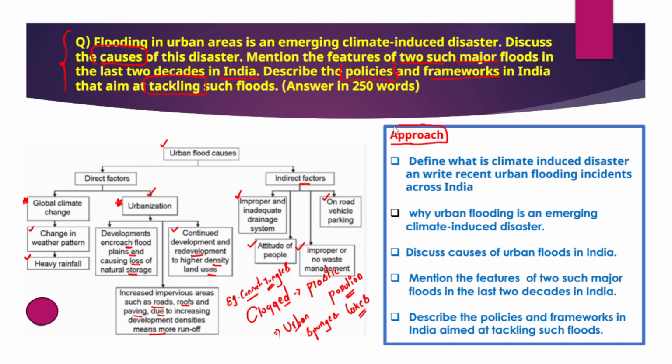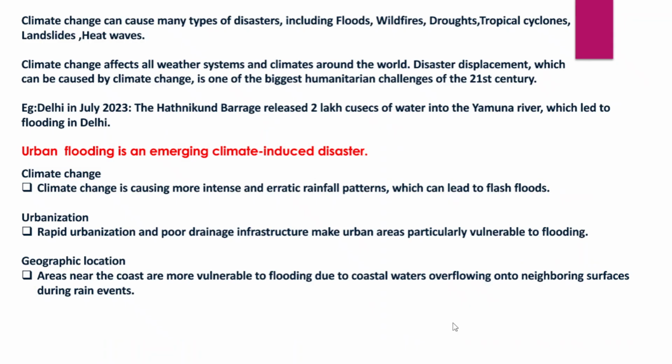Now we need to look into the approach of this question. When we look into the approach of this particular question, it is very simple. First and foremost, you need to define what is a climate induced disaster, and you should also write about the urban flooding incidents which have been taking place across different parts of India, and why urban flooding is an emerging climate induced disaster. Discuss causes of urban floods in India. Mention the features of two such major floods in the last 2 decades in India, and describe the policies and frameworks in India which are aiming to tackle such floods. Now initially, you just mention these urban floods, right?